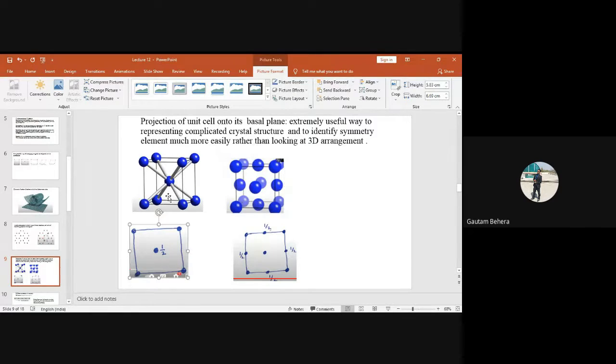This is the projection of this 3D unit cell, and this is the projection of this 3D unit cell on the basal plane. Basal plane means the bottom plane for us. This is one plane, and here this is one plane, and this is the basal plane, the bottom plane. Fine. So that means the entire 3D unit cell is represented in this 2D form, a kind of projection. Okay, fine.